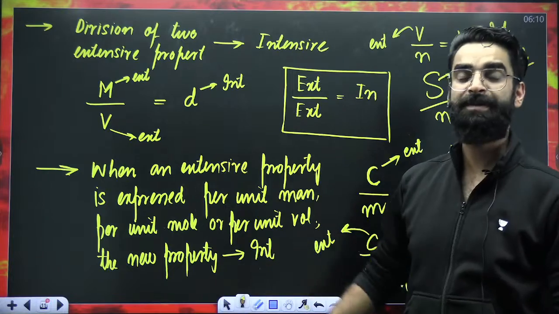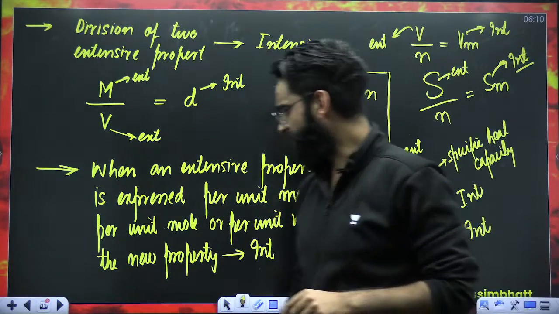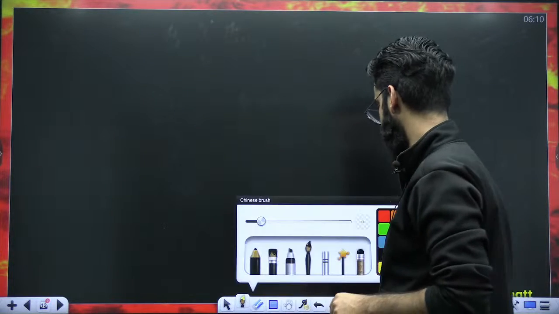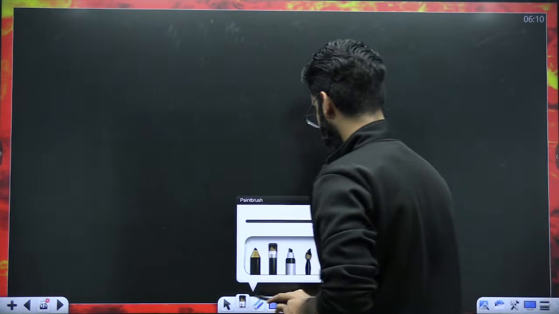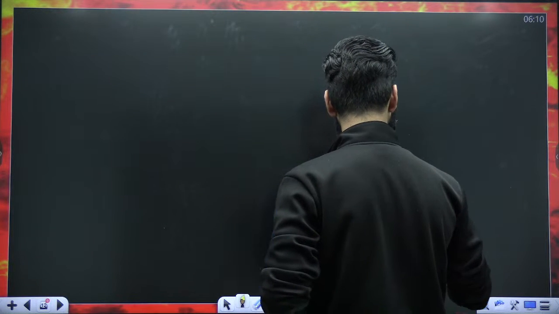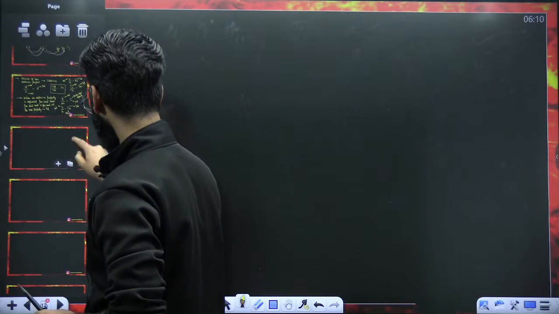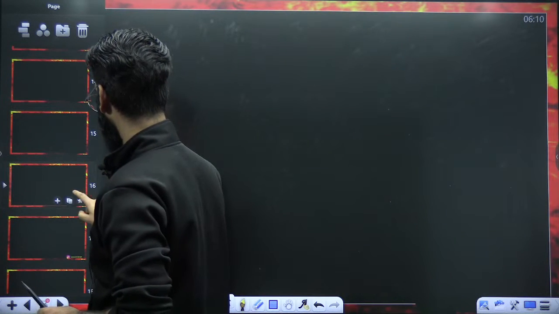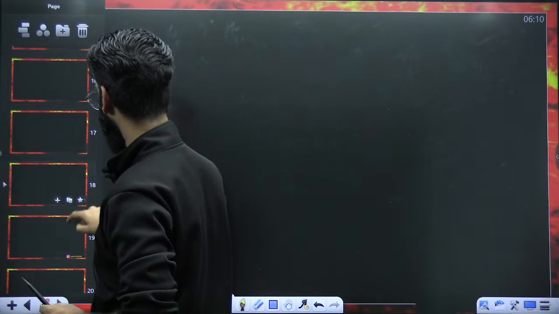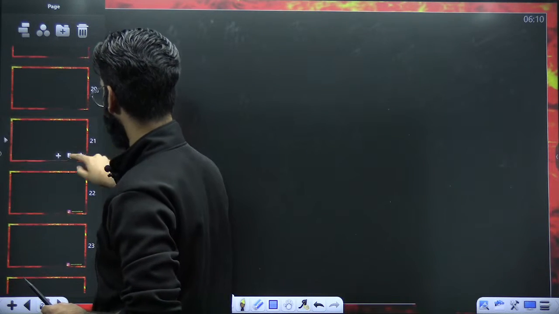I hope these three statements are clear regarding extensive and intensive properties. Now, my dear students, there is one more important thing. And what is that important thing? Let's have a look. Let me add some blank slides so that it will be easy to understand.